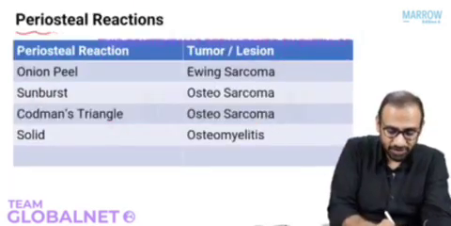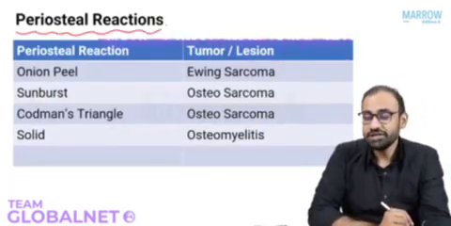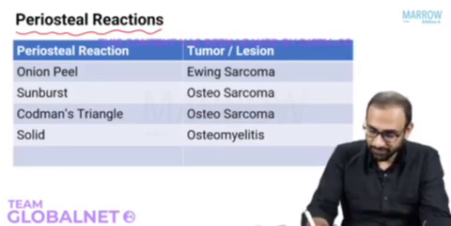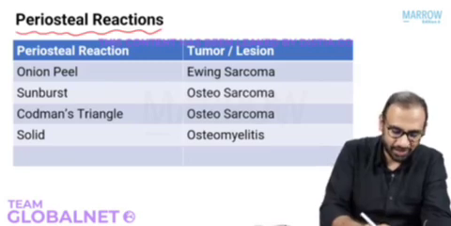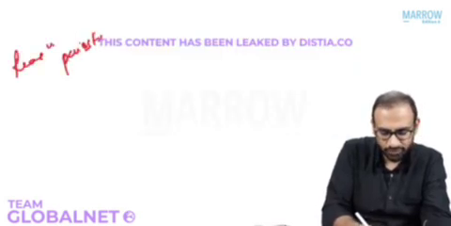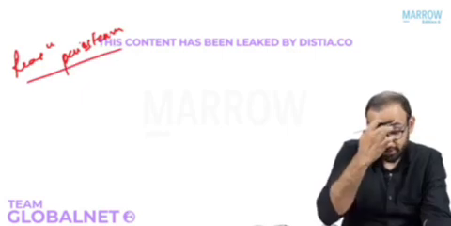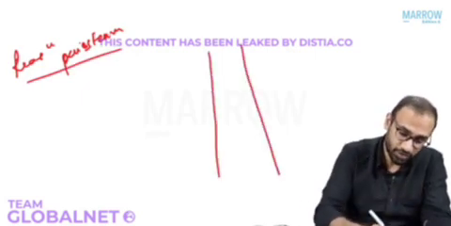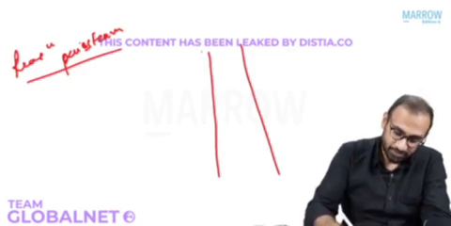Alright? Now, moving on to the next thing. The next thing is periosteal reactions. This is something that you will read when you are talking about bone tumors. Now, what is periosteal reaction? It's the reaction of the periosteum. So self-explanatory. So this is your bone. We all know that bone is surrounded by periosteum, right? We have read about this in the basics, right?